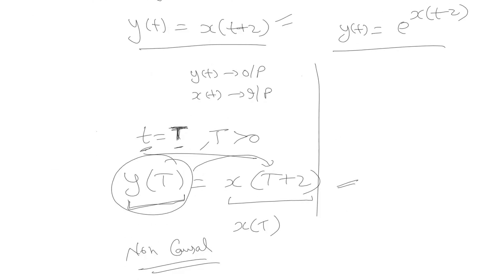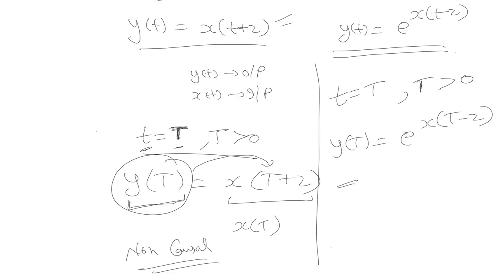On the other hand, if we analyze the other system, y(t) is equal to e raised to power x(t minus 2), again let us do the same thing. We'll analyze the system for t equal to capital T, and initially we take it as a positive quantity. So the system equation becomes y of T equal to e raised to power x of T minus 2.